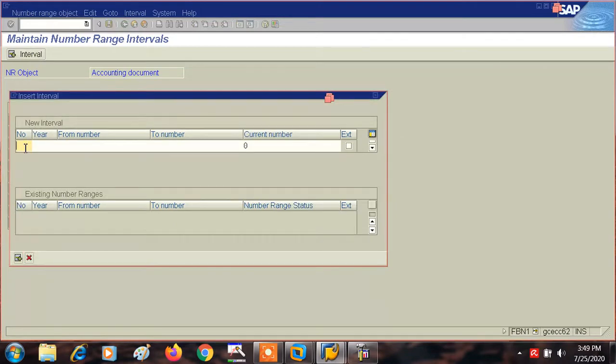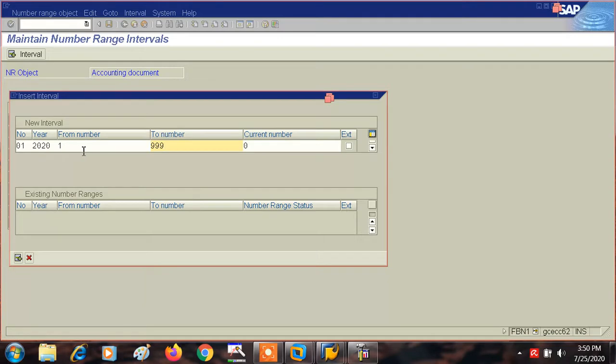So here we will have to make number ranges right from 01. Let me make 01. What is the year? The year is 2020, and suppose we give number range 1 to 999.